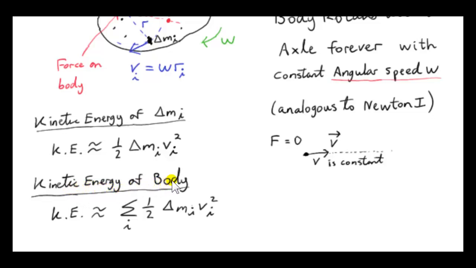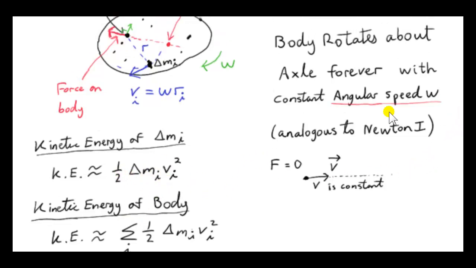Now let's consider the kinetic energy of the entire body. We define that to be the sum of the kinetic energies of all the particles that make up the body. Delta m_i is of course just one of the particles, so we've got to imagine summing all those particles. The particles will have different speeds v_i depending on how far away they are from the axle.